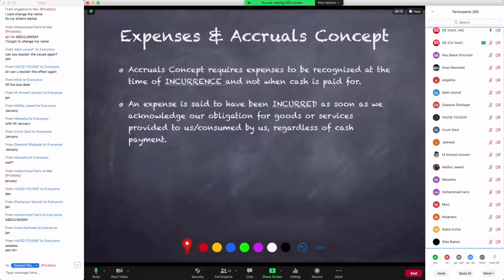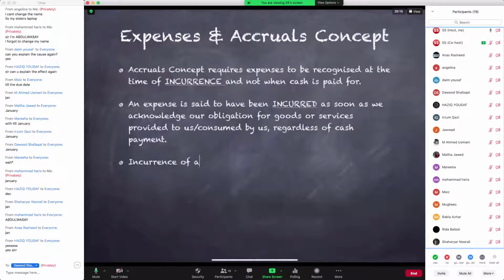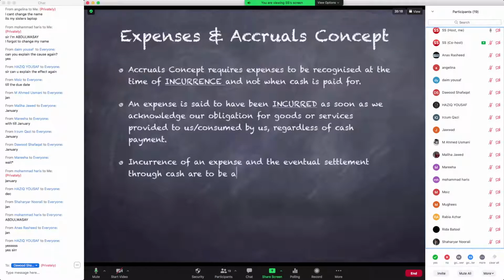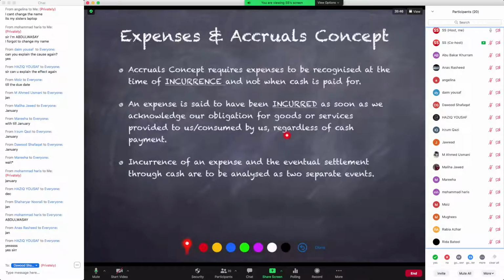ओके. So the third point here is that incurrence of an expense and the eventual settlement through cash are to be analyzed as 2 separate events. ये भी हमने बात की है. It's the incurrence of an expense that matters. And incurrence of an expense means as soon as you consume the economic benefit, your expense has incurred. It will eventually materialize into a cash payment, but the cash payment is not to be considered when you are trying to recognize an expense, because it says in the second point, regardless of the cash payment.